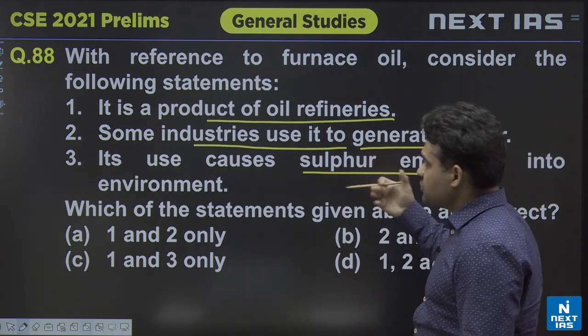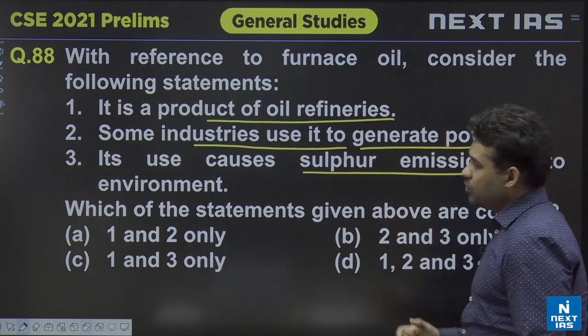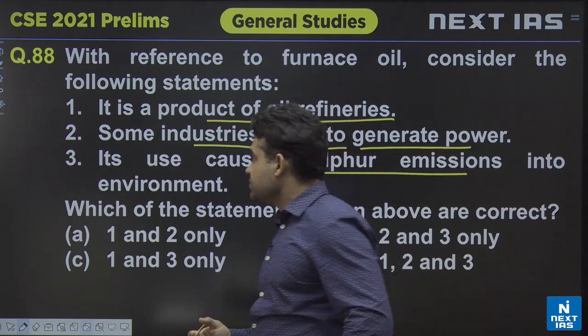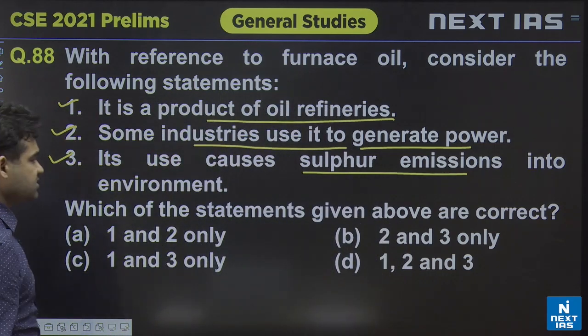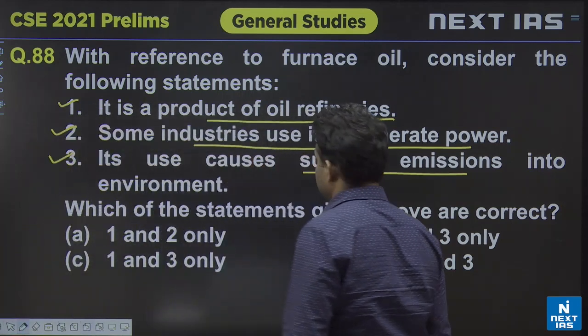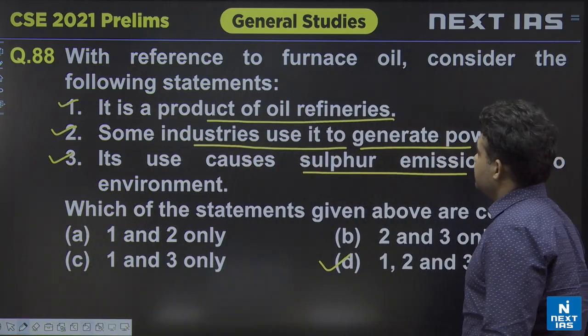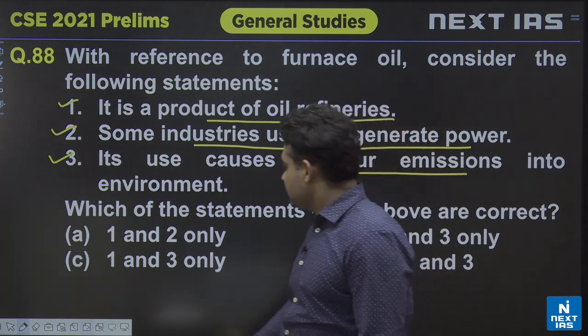The same was also the case with respect to pet coke also. We have seen one of those two important environmental pollutants. Question number 88, so 1, 2 and 3, correct? The answer shall be D, that is 1, 2 and 3. Question number 88, with reference to furnace oil, consider the following statements.